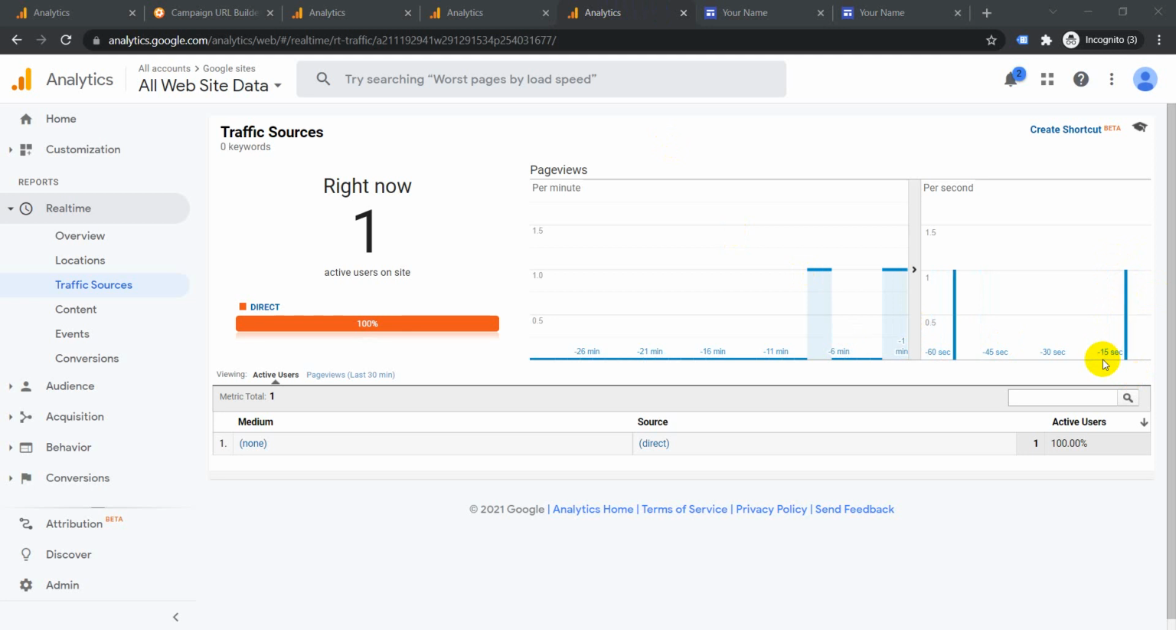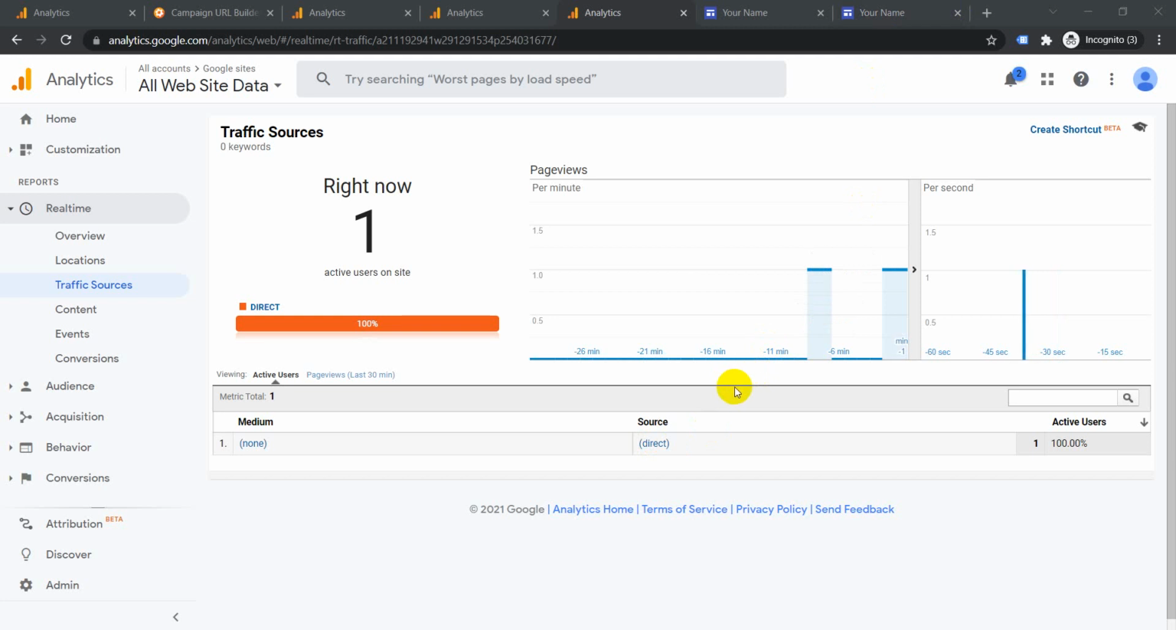Yeah, it's picked up, and then it will fall under direct. Okay, so because it has come directly from the PDF and there is no source and all, it will fall under direct. So whenever you're adding any links on any PDFs, or even if it's an email newsletter, you have to add UTM tracking.